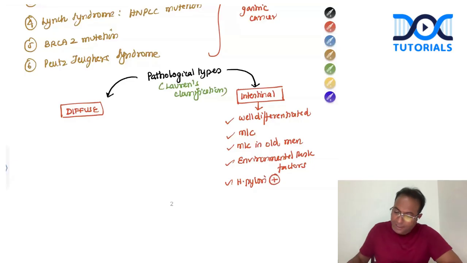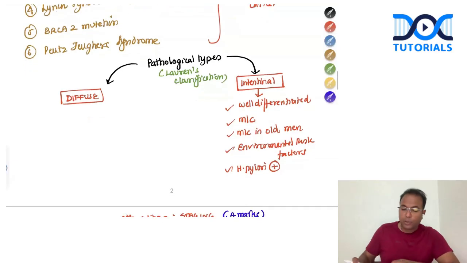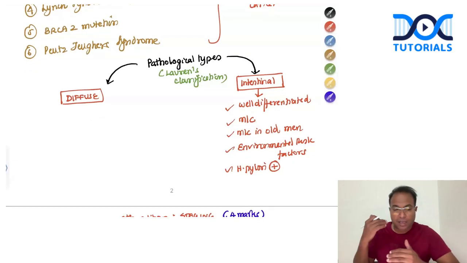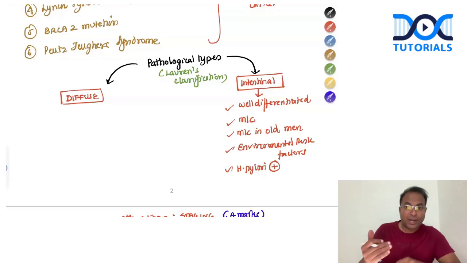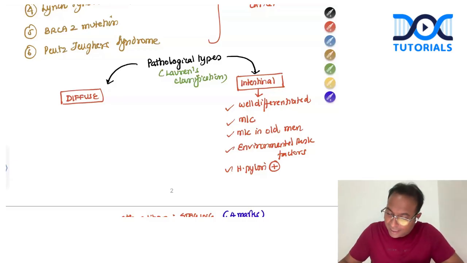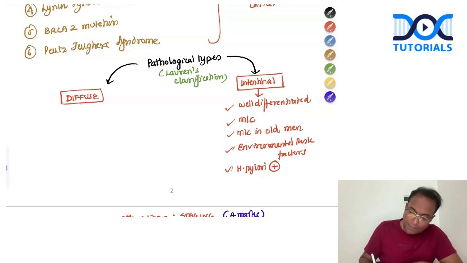Please remember H. pylori positive. You can make a table and write the pathological types because they're asking etiopathogenesis. So you can write a few points about the two pathological types, diffuse and intestinal.